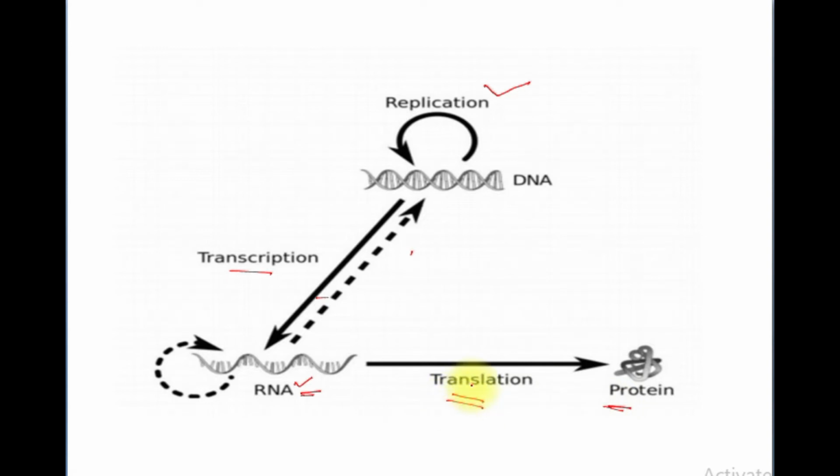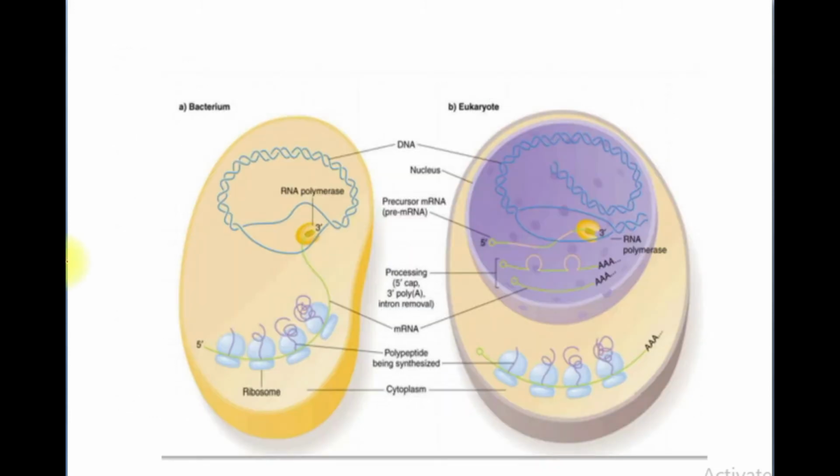We have known the basics of this transcription. What is transcription? We have discussed. We have to now see where this transcription is taking place. In case of prokaryotes and in case of eukaryotes, the place is different. But why is the place of synthesis of an mRNA or an RNA different? Because in case of a bacteria, that means in case of a prokaryote, there is absence of a nucleus.